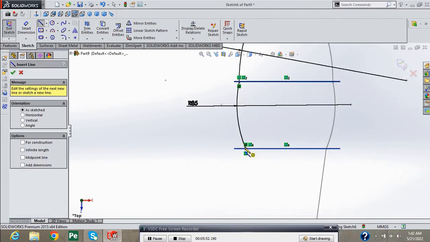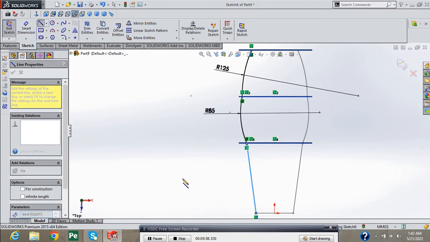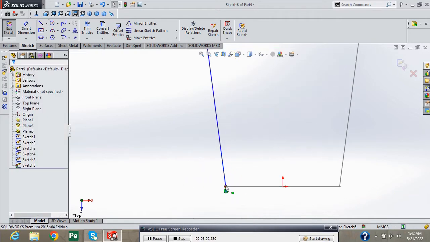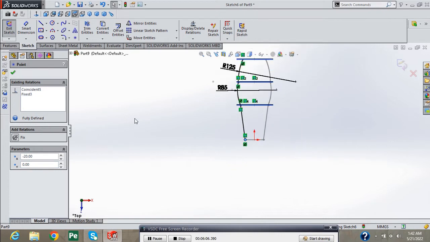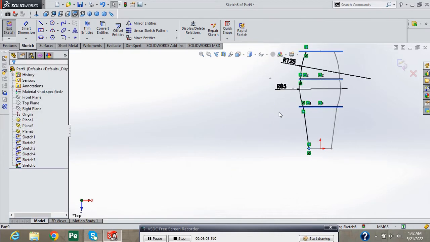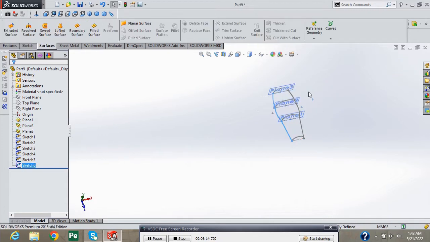And now select line. Draw here a line between these 2 points. Select this point of line and press fix button for making the sketch fully defined. Now exit from sketch.